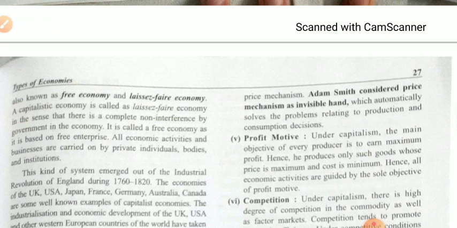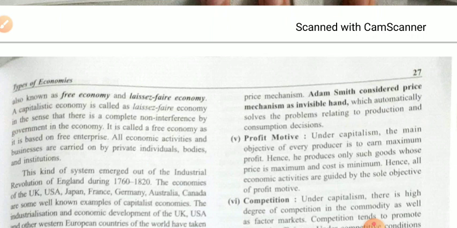Manufacturing of weapons and war equipment are all controlled by the government, because these industries are essential for the safety of any country, so their control is in the hands of the government.